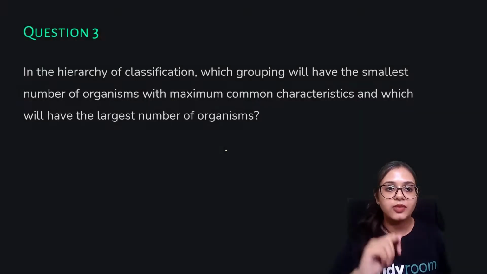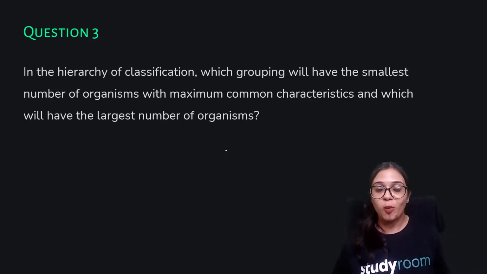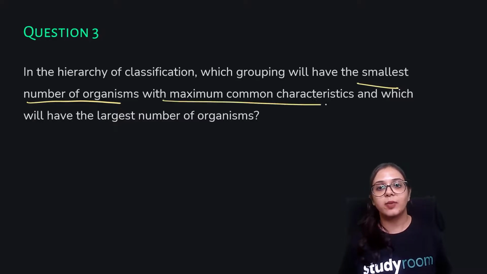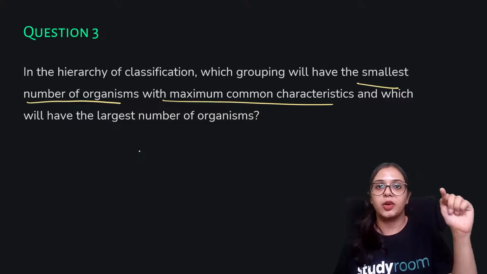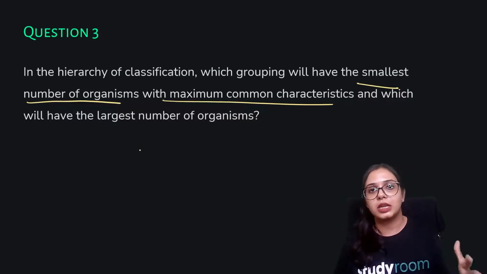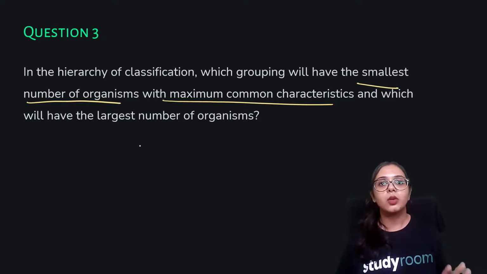And the last question, in the hierarchy of classification, which grouping will have the smallest number of organisms with maximum common characteristics and which will have the largest number of organisms? So we know the smallest number of organisms but having the maximum common characteristics. If you remember, as you go up the ladder of hierarchy, the similarities will decrease and the organisms will increase. But as you go downwards, the similarities will increase but the organisms will decrease.